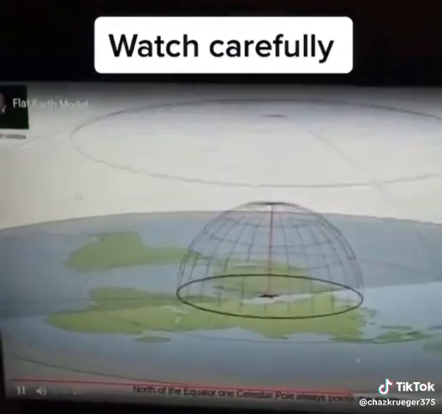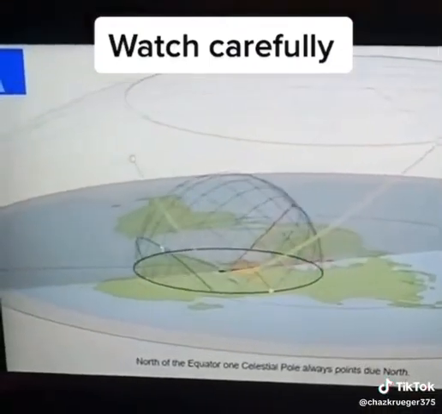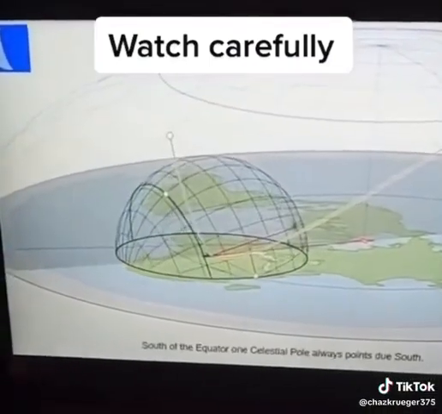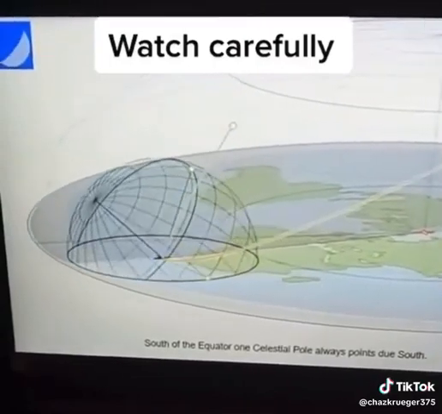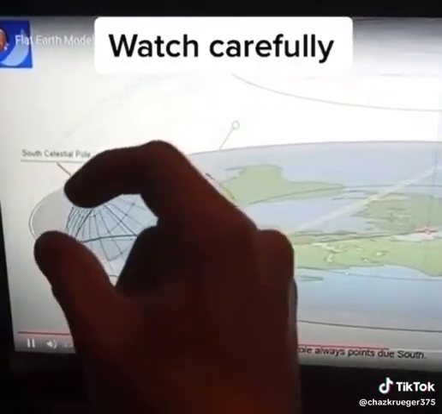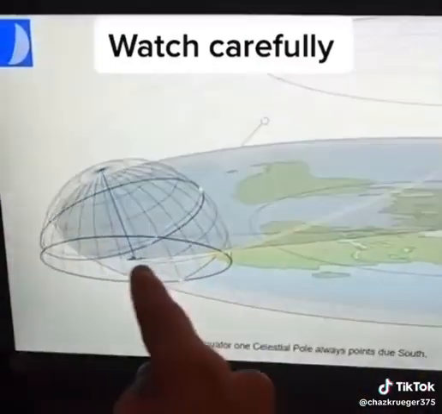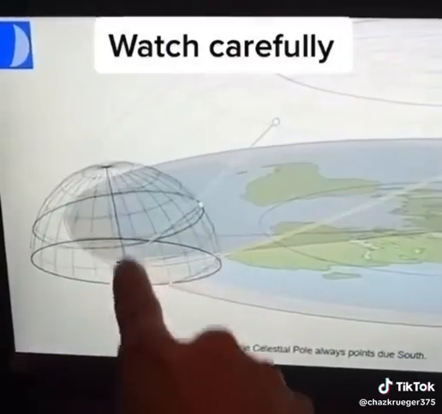Well, peep this out, guys. This is very interesting here. Look what happens when we go past the equator and we go to the South Pole. Boom. The South Pole is near the horizon. It's never above your zenith unless you go to the South Wall, which we're not allowed to go there.